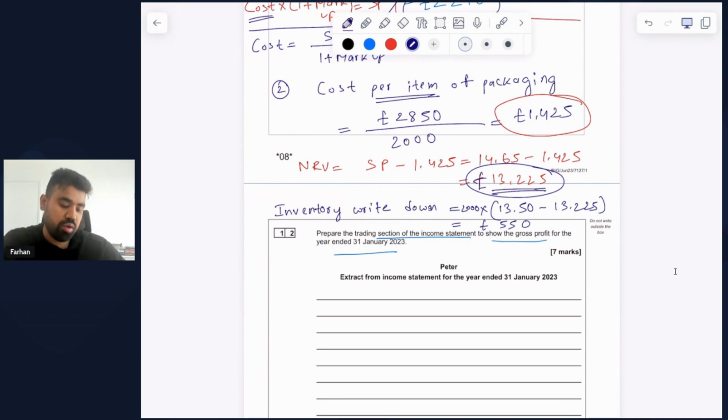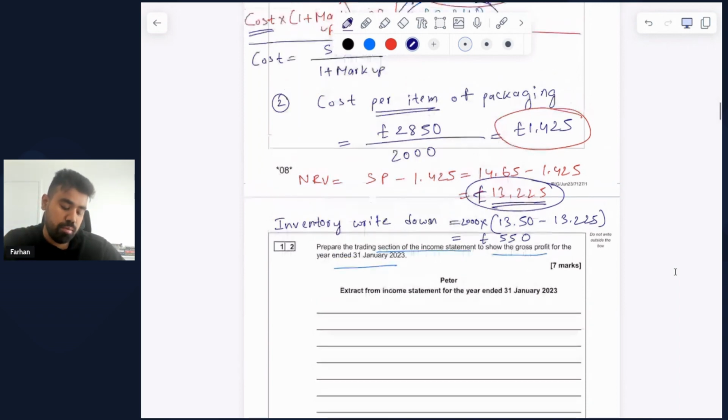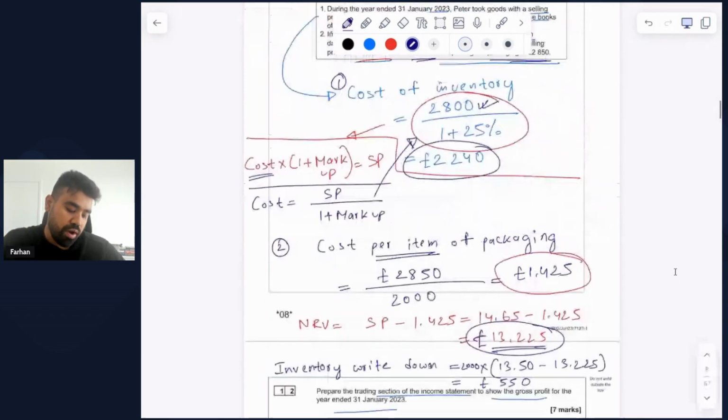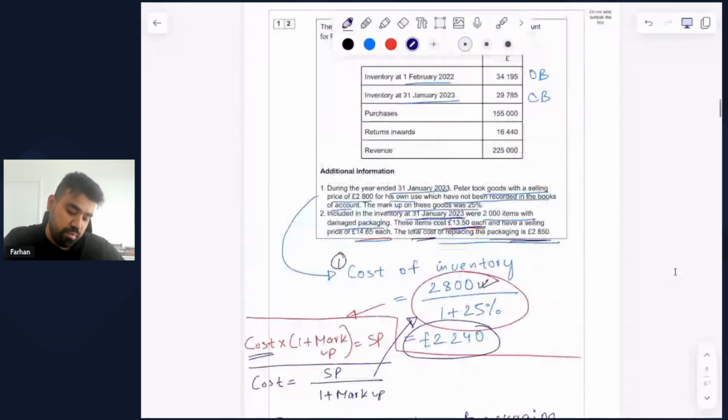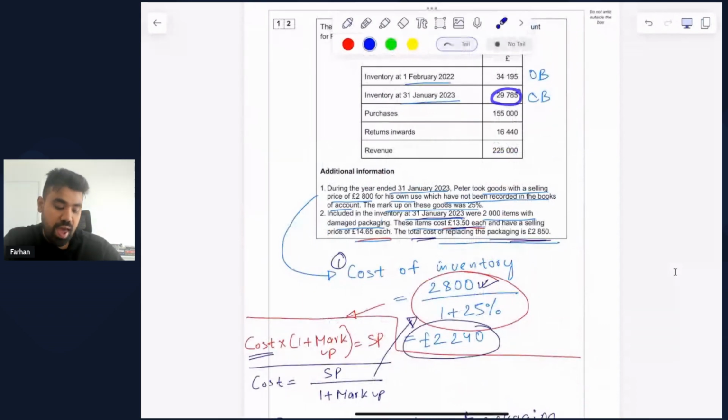So let's do a quick recap of what's happening in point number 2. Point number 2 states that the closing balance of inventory that we have been given here, which is 29,785, has some items with damaged packaging. And to replace those packaging, we need a total of £2,850.